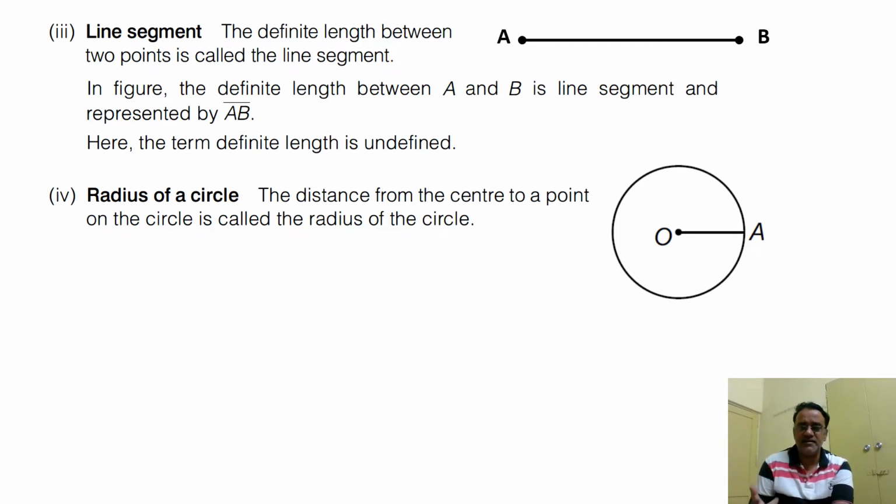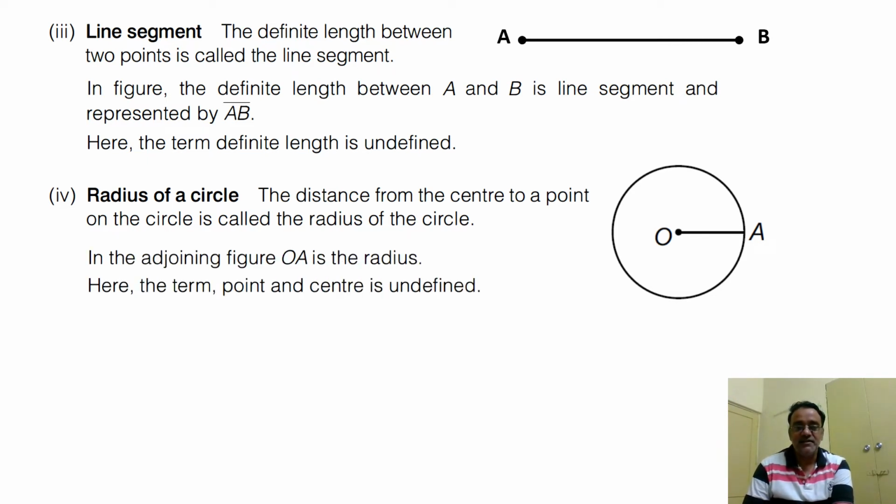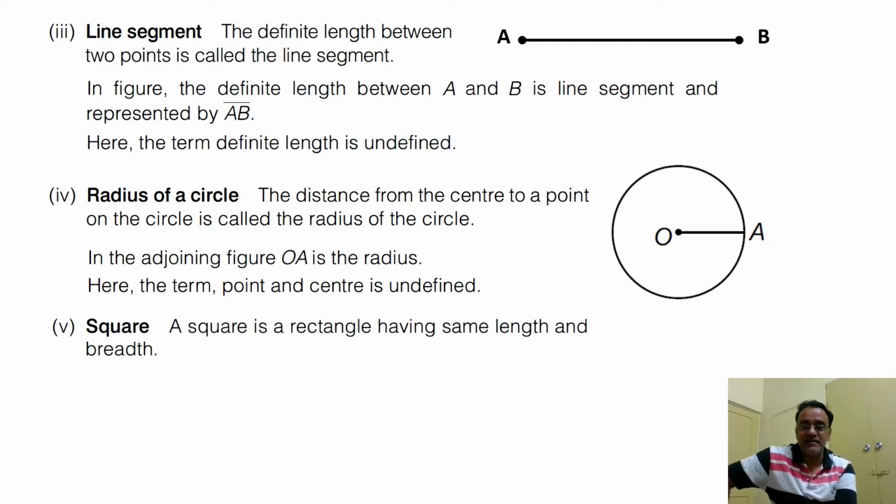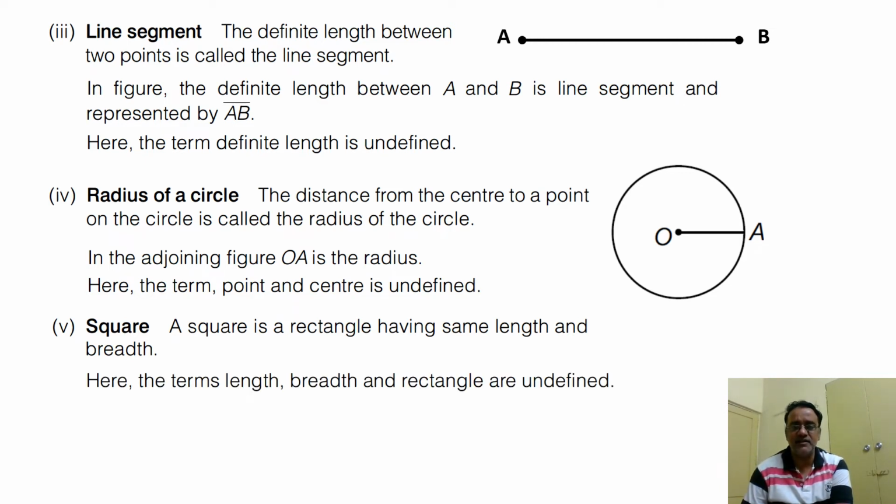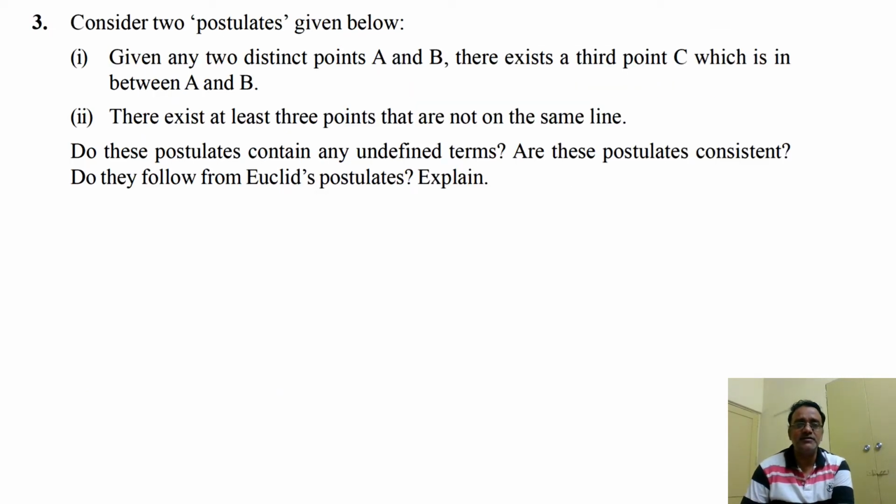Okay, take any point on the circle from the center, that is, here in the figure A, so OA is the radius of the circle. So here distance and point are all undefined. Even center also is undefined. Next, square. Square is a rectangle having same length and breadth. So here rectangle is undefined, and length and breadth are also undefined. We'll move towards the third question.